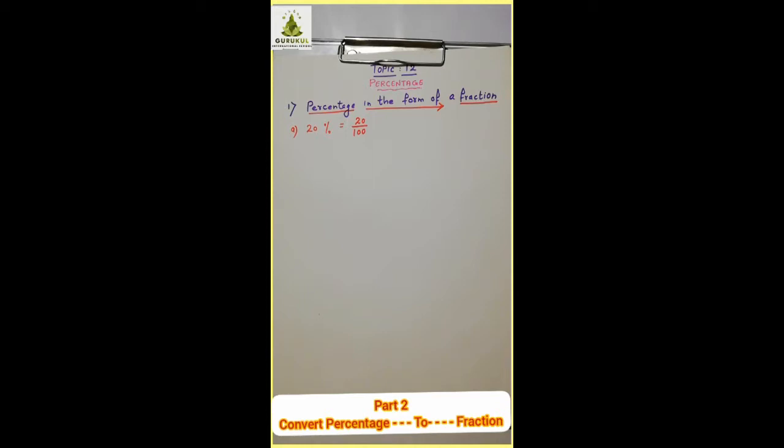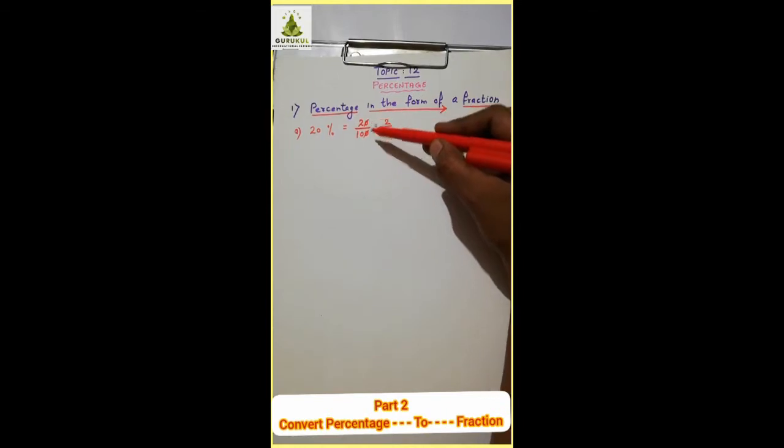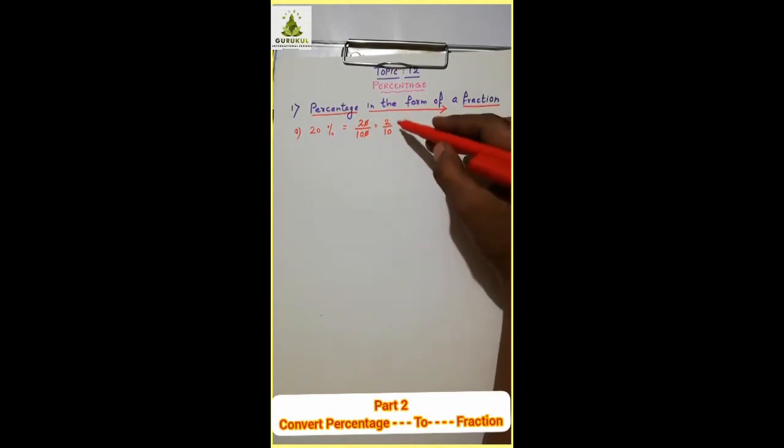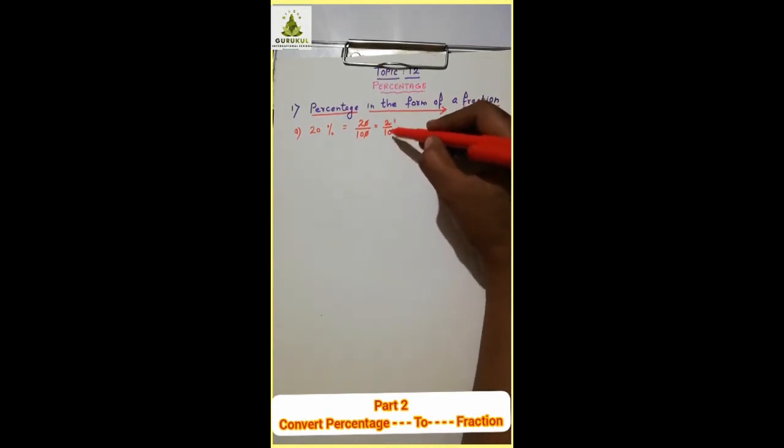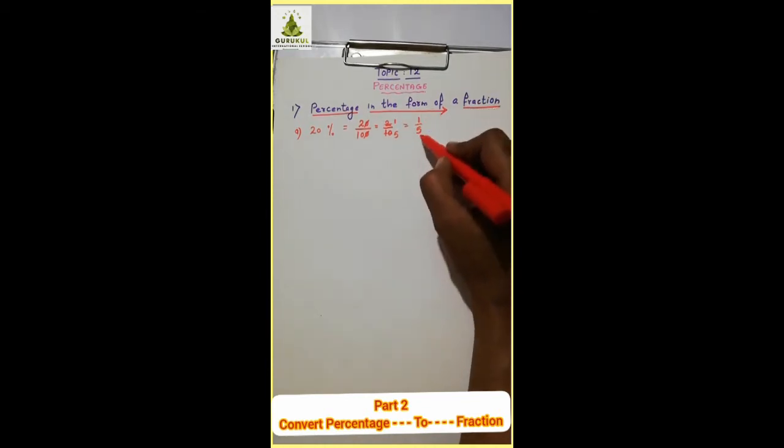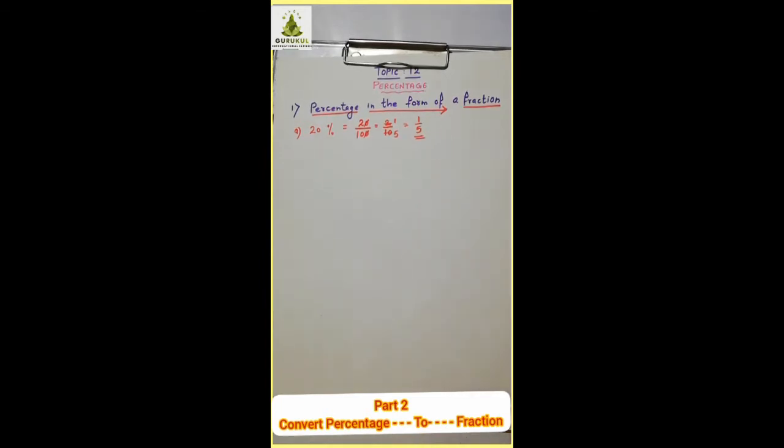Now, what I am going to do, you see the 0 in the numerator and denominator, I will cancel. So, what I get here, is this clear? So, I got 2 upon 10. When I cancelled the 0 in the numerator and denominator, I got 2 upon 10. Now, it is easy for you. 2 ones are 2, 2 fives are 10. So, what is the fraction form? 1 upon 5. Can you reduce this further? No. So, this is the final answer. So, 20% means 1 upon 5.